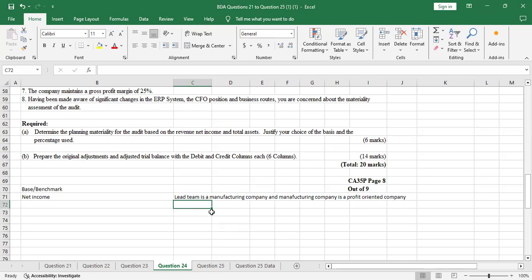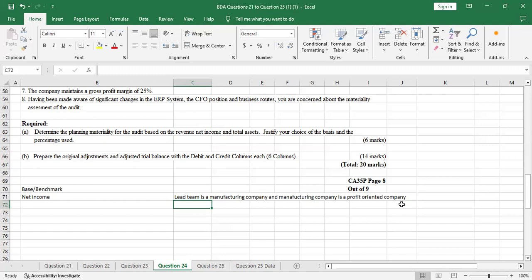And one of the key drivers of determining materiality at the planning stage, because the standard is you use only one base. You can't use net income and revenue at the same time. So we have eliminated revenue because it fluctuates. But the characteristics of profit before tax, which is net income, is that it is stable, always predictable, and relevant. So you always choose the net income at the planning stage. We have chosen net income because it's a manufacturing company, which is a profit-oriented company. So you only select one base. That's our reason along that line.